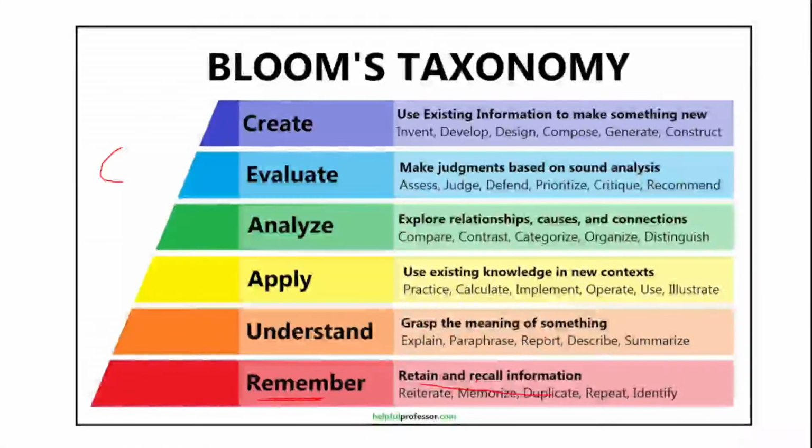Understanding helps to grasp the meaning by explaining, paraphrasing, reporting, describing, summarizing. Applying helps to use existing knowledge in the form of practicing, calculating, implementing, illustrating. Analyzing helps to explore the relation with the help of comparing, contrasting, distinguishing or characterizing.